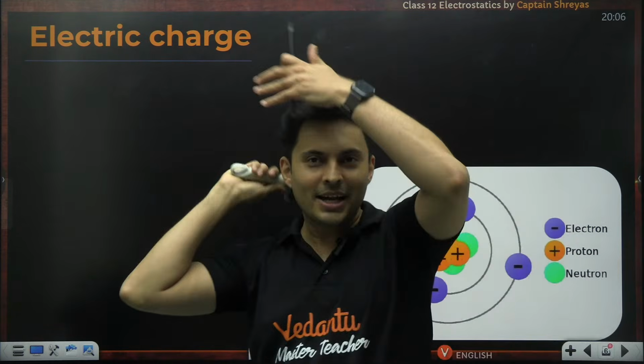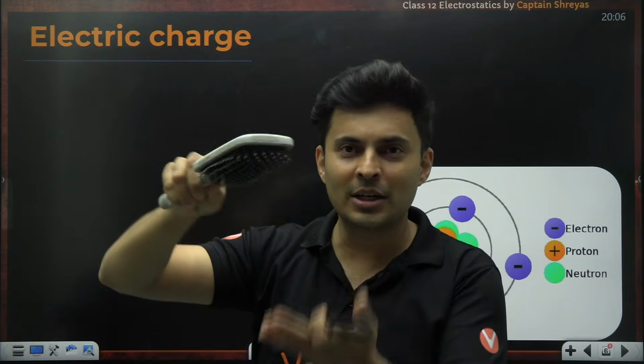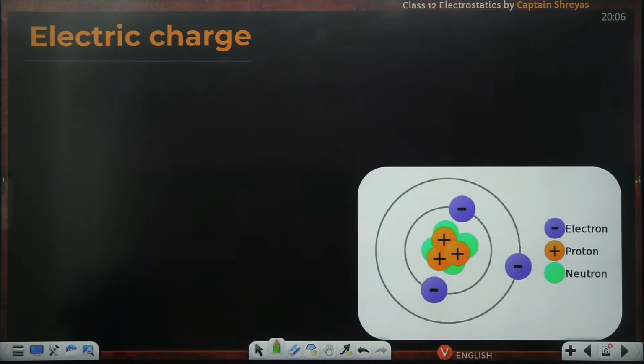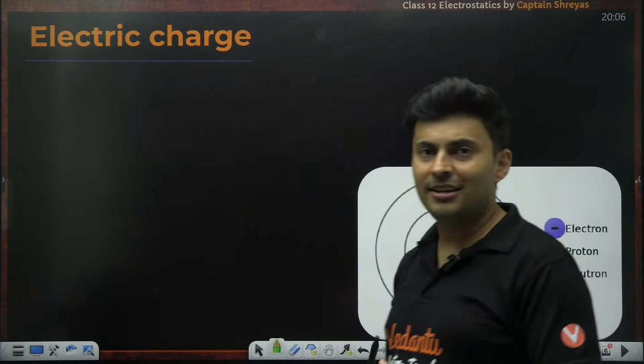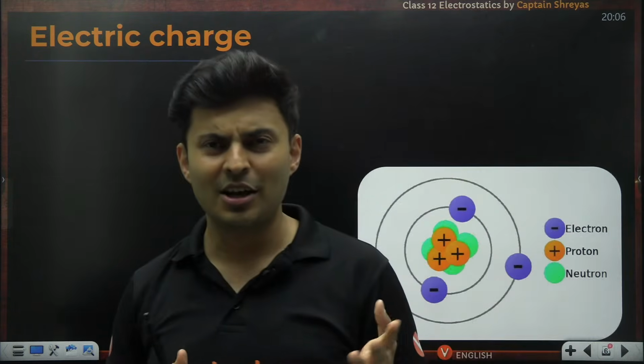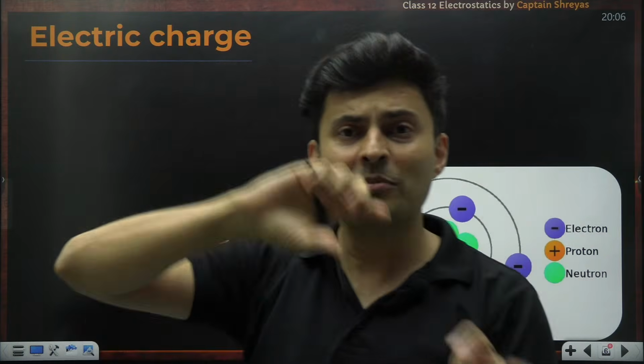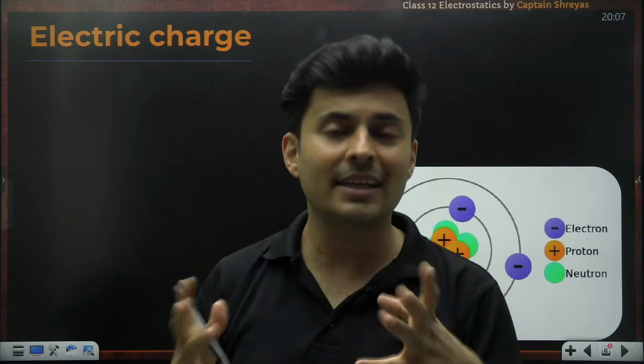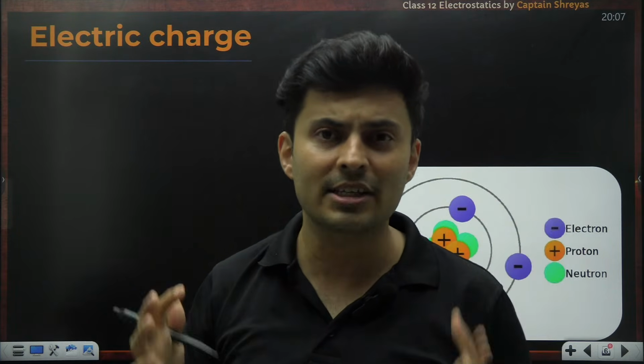So you comb your hair and then you take that comb and it will start lifting bits and pieces of paper, right? So that force is not gravitational in nature, it is electric in nature. So when you rub things, there is some mysterious thing which gets transferred from one body to another body. That thing is called an electric charge.